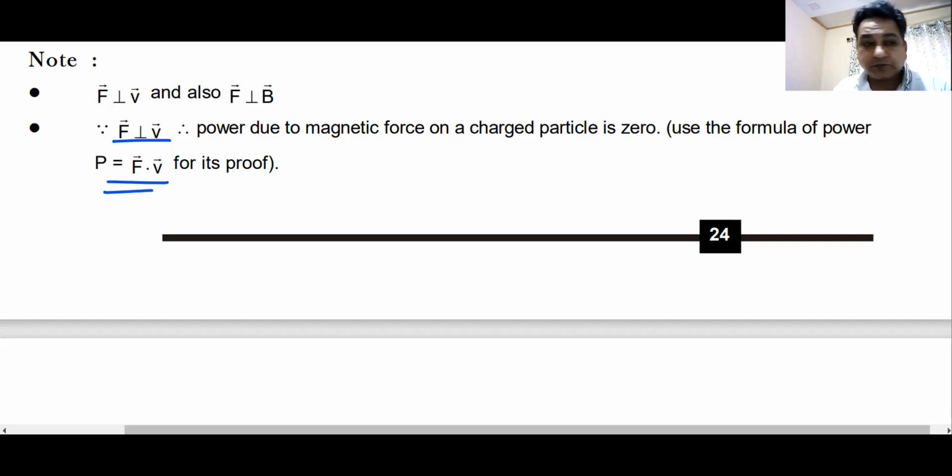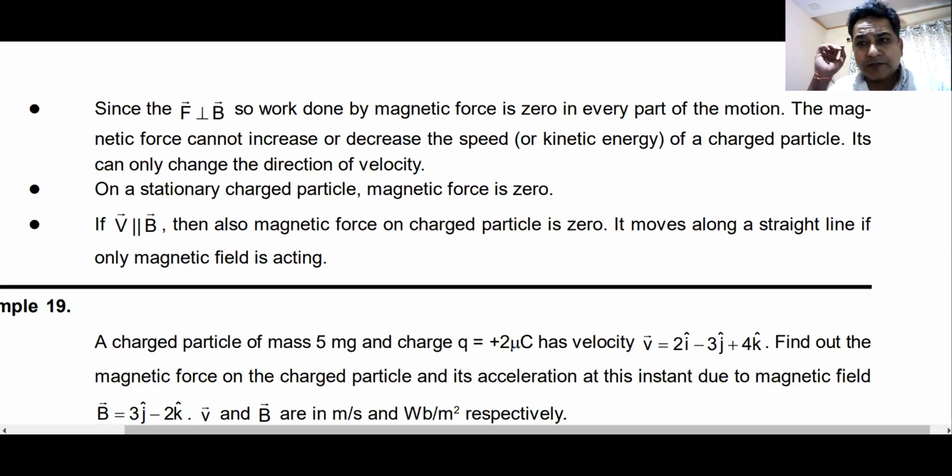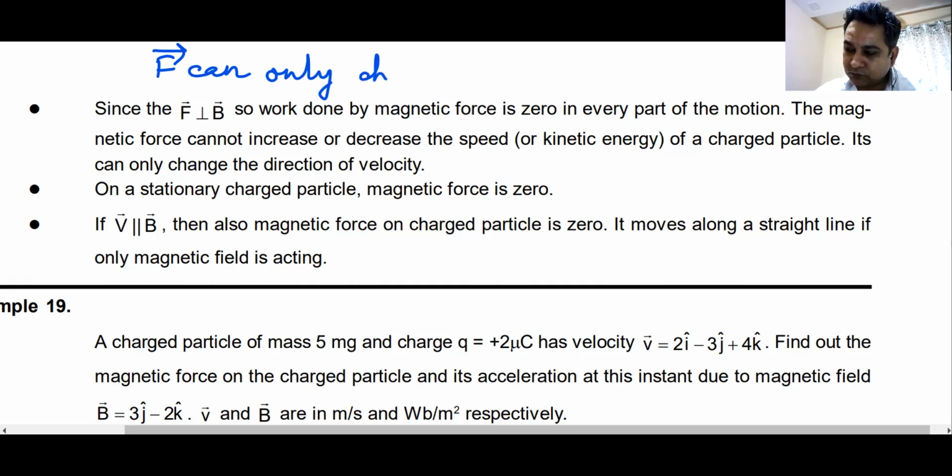That means what? Magnetic force cannot start a particle from rest. Magnetic force cannot stop a particle which is moving. Magnetic force cannot change the magnitude of velocity. It cannot change speed. It cannot change kinetic energy. What can it do? Magnetic force F can only change the direction of velocity.